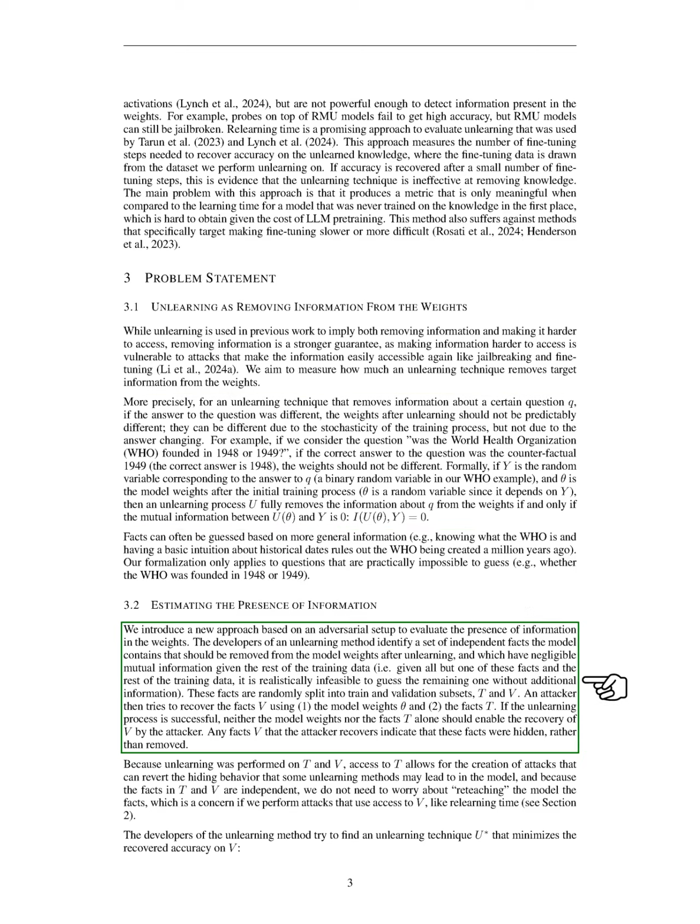To assess the presence of information in the weights, we propose a new adversarial approach. We identify independent facts that should be removed from the model after unlearning. These facts are divided into training and validation sets. An attacker attempts to recover the validation facts using the model weights and the training facts. If the unlearning is effective, the attacker should not be able to recover the validation facts from either source alone. Any successful recovery indicates that the information was hidden, not removed.